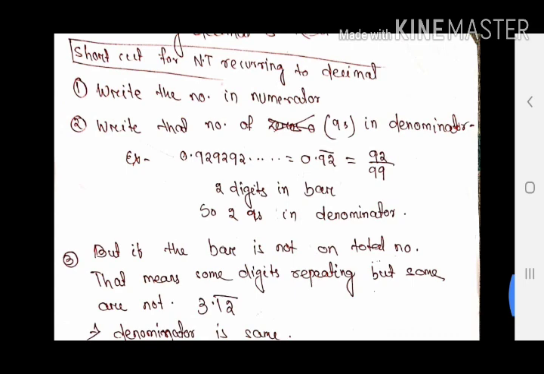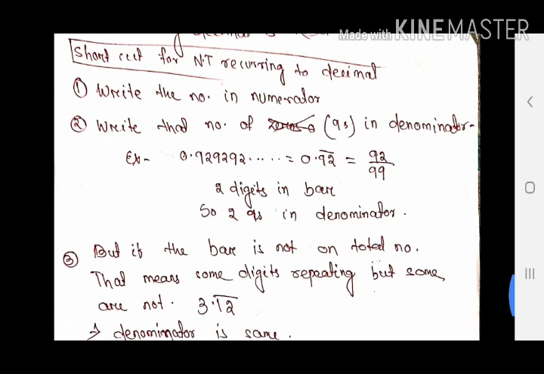And in the previous case, I put that many zeros as the number of digits after the decimal point. After the decimal point, if there are 3 digits, I will put 3 zeros. If there are 2 digits, I will put 2 zeros. Here, what will I do? Here it is non-terminating recurring, that means repeating, that means a bar is there. So I will put that many nines as the number of digits under the bar.